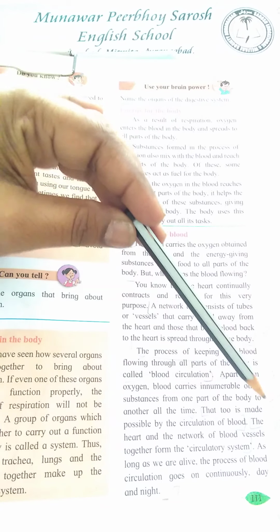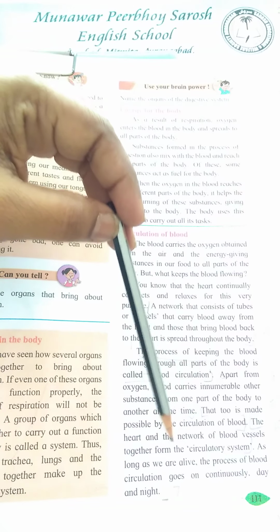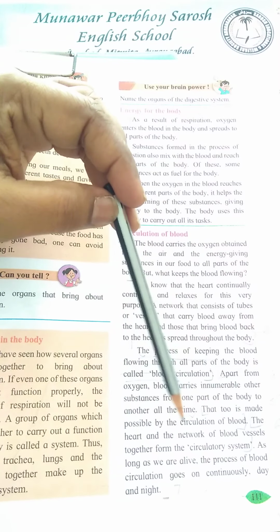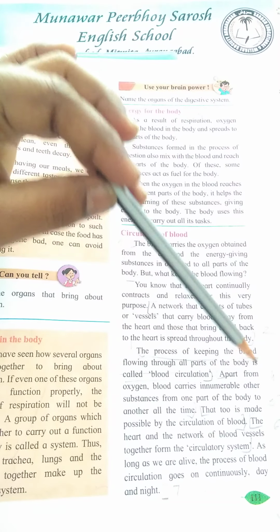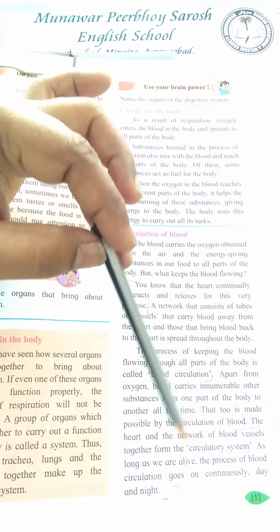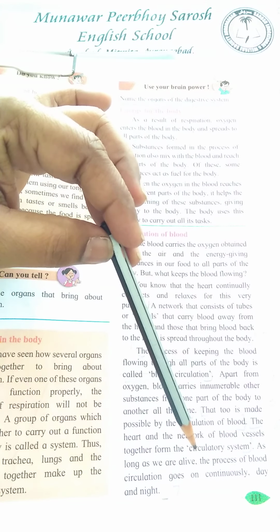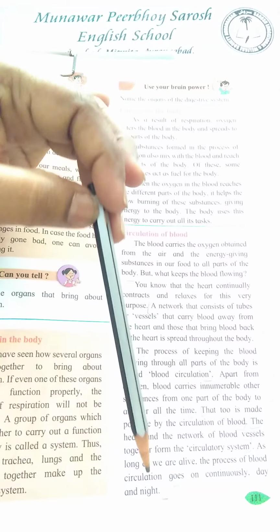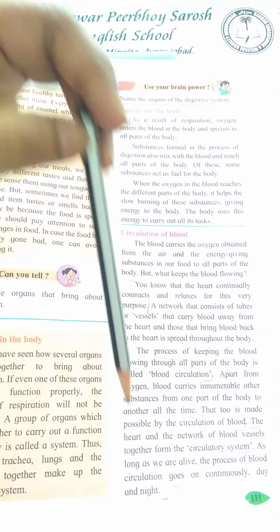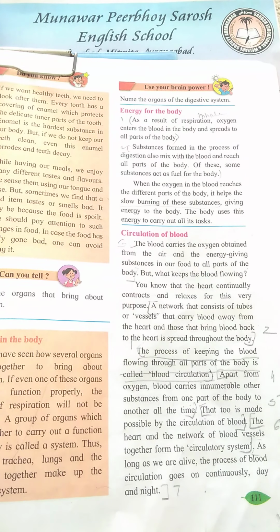The heart and the network of blood vessels together form the circulatory system. So the heart and the network of blood vessels that we have seen, tubes and vessels, all this together forms the circulatory system. As long as we are alive, the process of blood circulation goes on continuously day and night, without stopping.